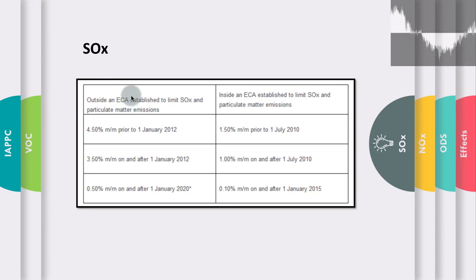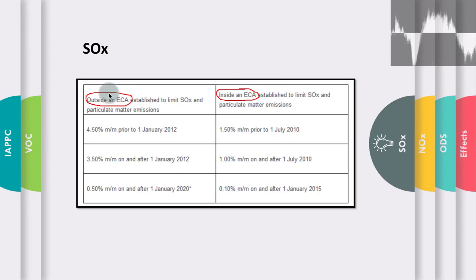The left column is for ships outside an ECA, and the right column is for ships which are inside a SOx emission control area. So first let us look at the left part when the ship is outside an ECA. Before 1st January 2012, the sulfur emission limits were 4.50% mass by mass. After 1st January 2012, these limits were reduced to 3.50% mass by mass. And after 1st January 2020, these limits are further reduced to 0.5% mass by mass.